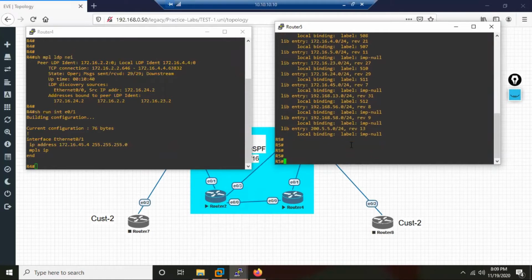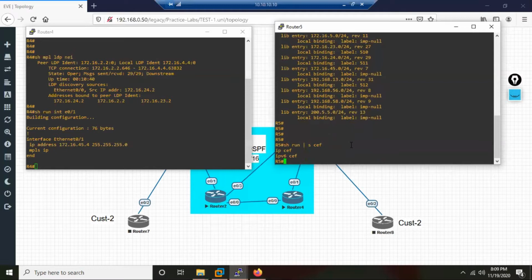But still, let us see. Show run | section ipsec. IPsec is already enabled, because if IPsec is not enabled, then even the labels won't get generated. LDP won't work, because IPsec is a requirement.